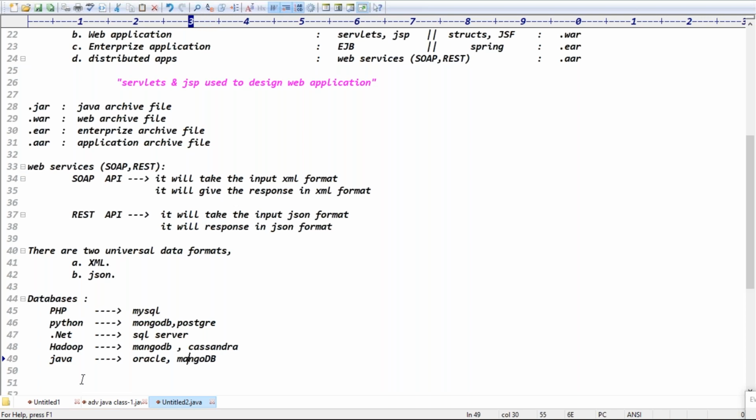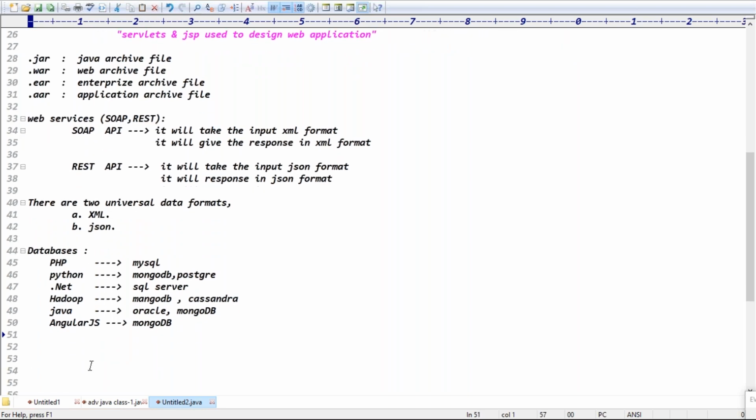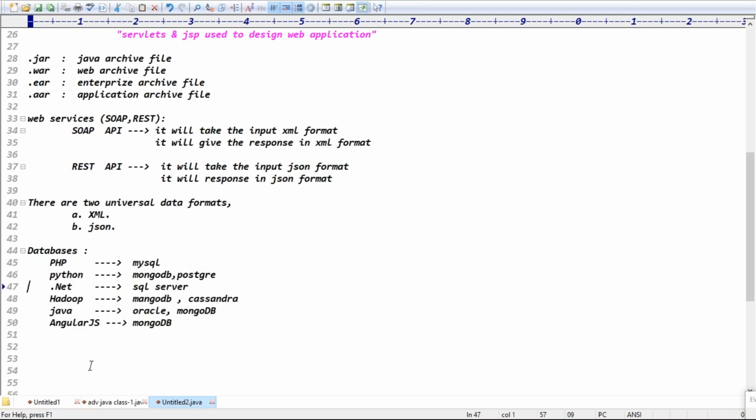Anyone know the main feature of MongoDB? Nowadays everyone is going for MongoDB, right? Even AngularJS guys are working with MongoDB. Why are all these guys mostly focused on MongoDB? It's a non-relational database, like a NoSQL database, right? What is the exact meaning of NoSQL database? Guys, are you clear now?